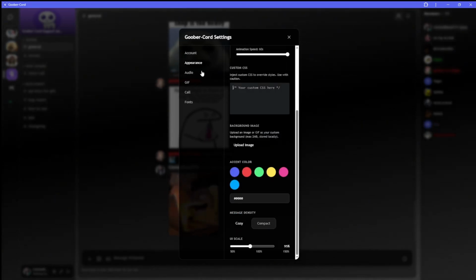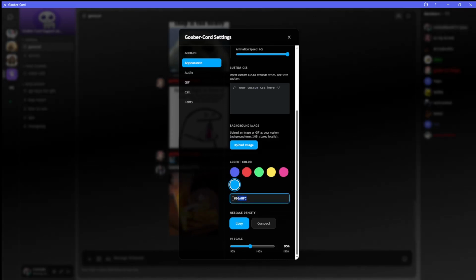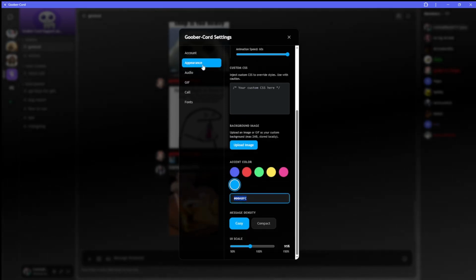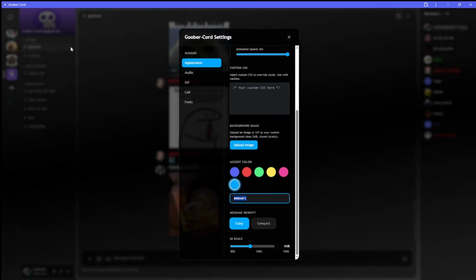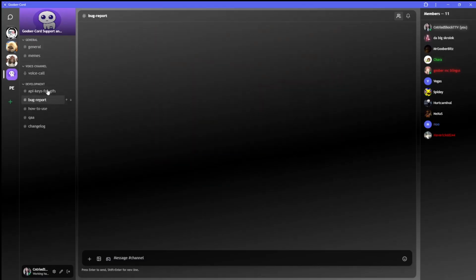Accent color basically is the color of buttons and UI and whatnot, and you can do this however you want. It doesn't have to be the custom ones here. You can also upload your own, what's it called, hex code? Yeah, your custom hex code, and it will be that color. It's relatively awesome, but for this video, we're gonna stick with a nice red. The whole buttons change, everything else changes, but we'll stick to red at the moment.